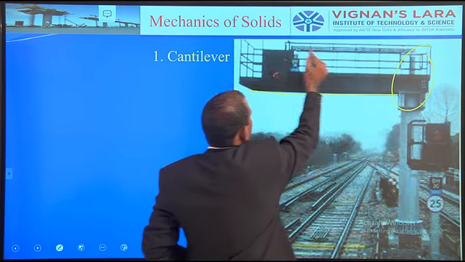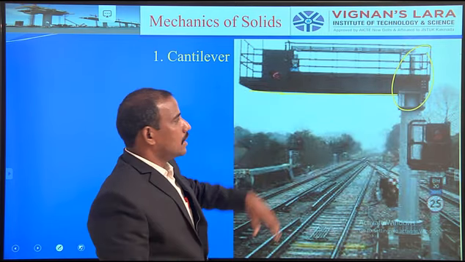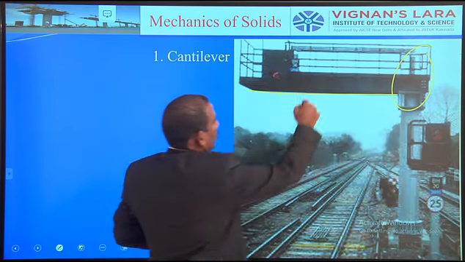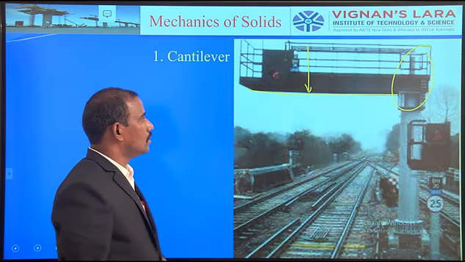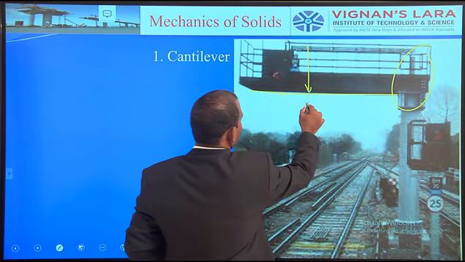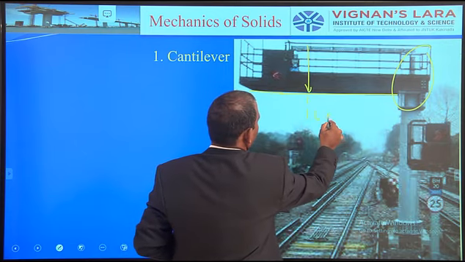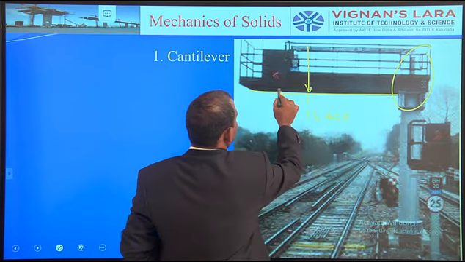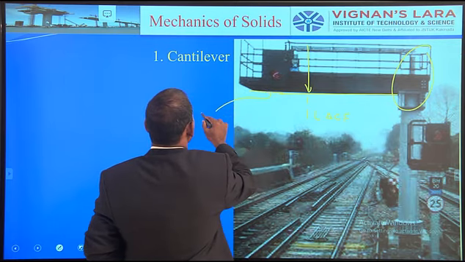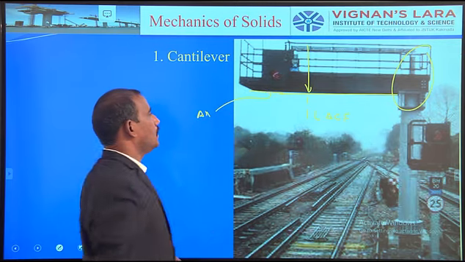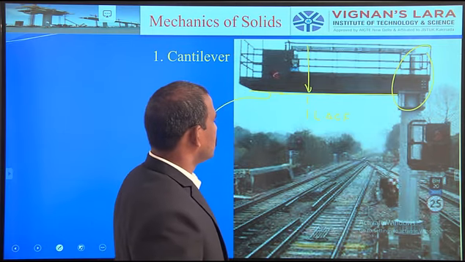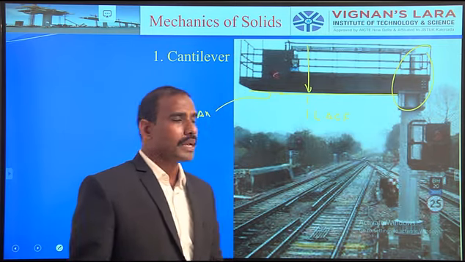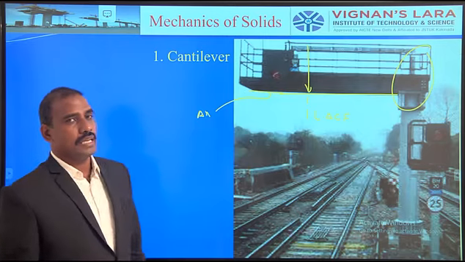So whenever a man is standing on that, or a force is applied on the body, no doubt at all, that is always vertically downward. Am I right? This is the line of action of the force. So this is the axis. If you observe that, this is considered as a cantilever beam. This is one of the best practical examples for the cantilever beam.